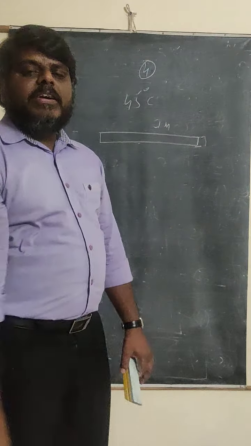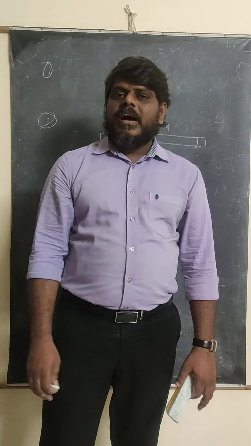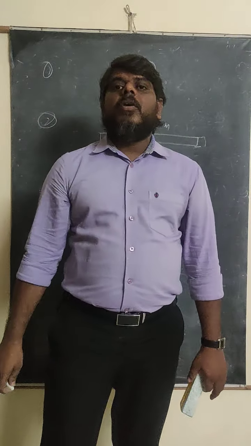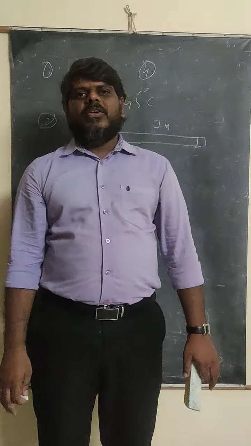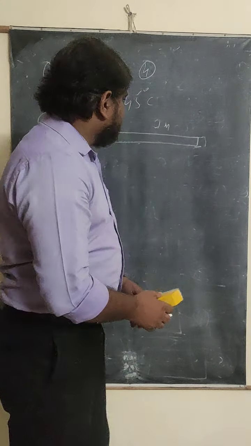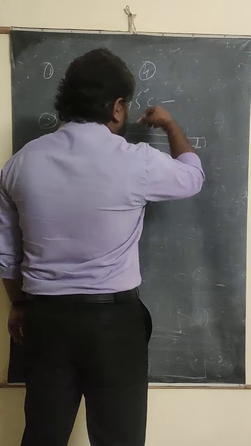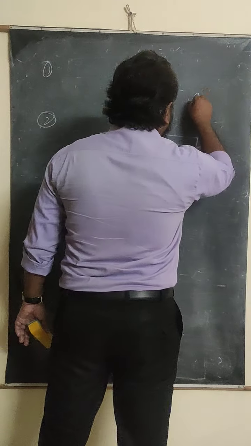In this condition, if you take 10 meters of cloth, you will get 10 meters or more cloth. Now in winter, the temperature decreases. The room temperature is actually 27 degrees Celsius, but now it is only 20 degrees Celsius.